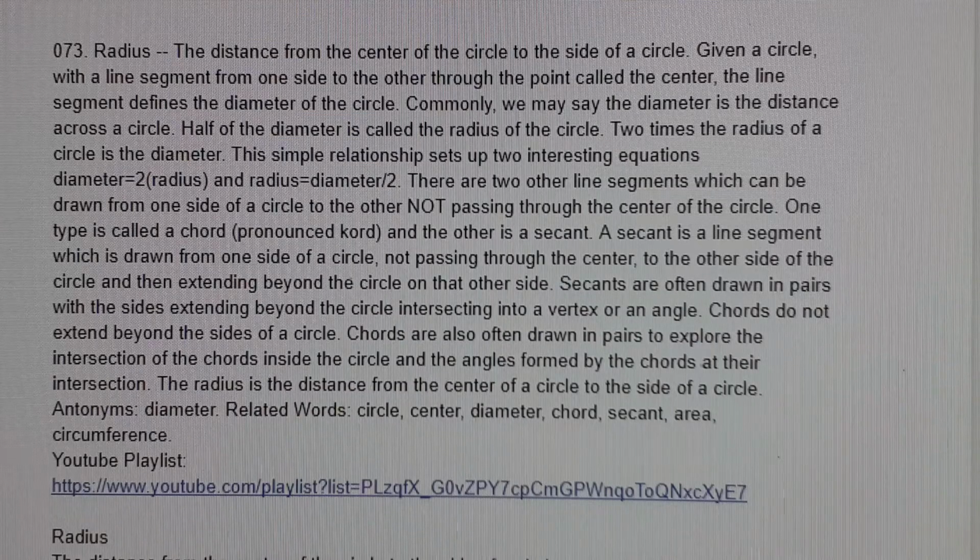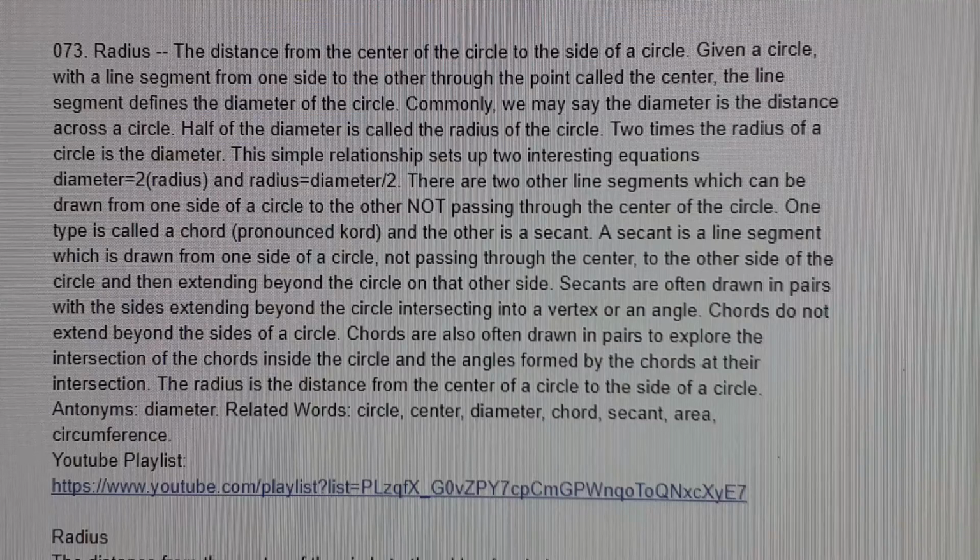Half of the diameter is called the radius of the circle. 2 times the radius of a circle is the diameter. This simple relationship sets up 2 interesting equations. Diameter equals 2 times the radius, and radius equals diameter divided by 2.